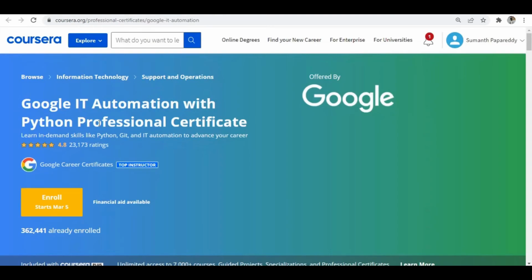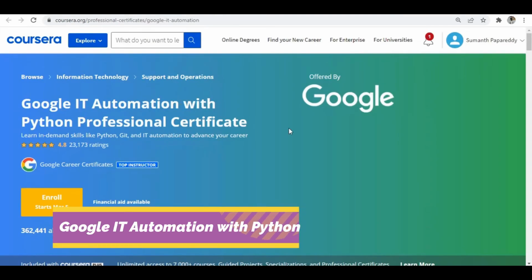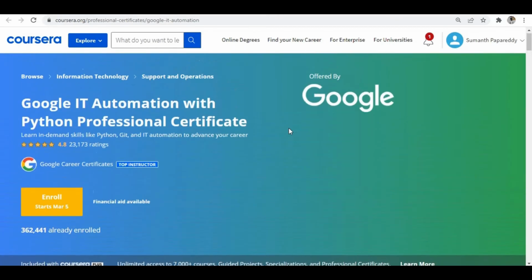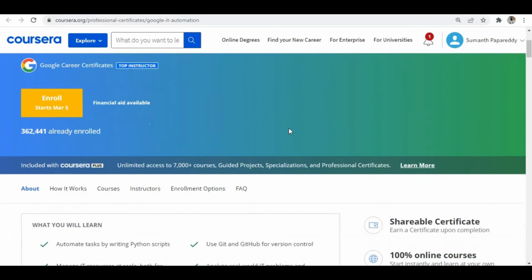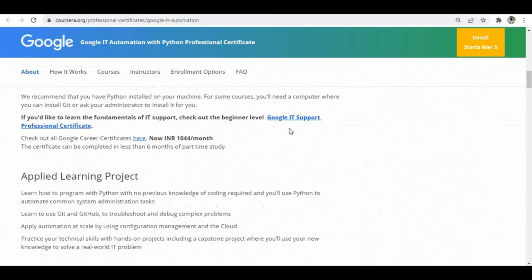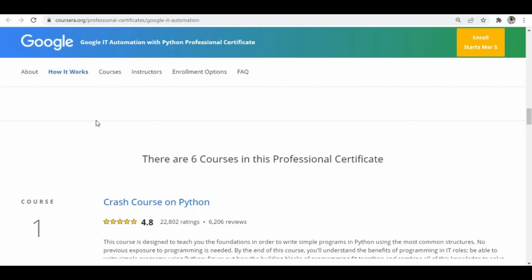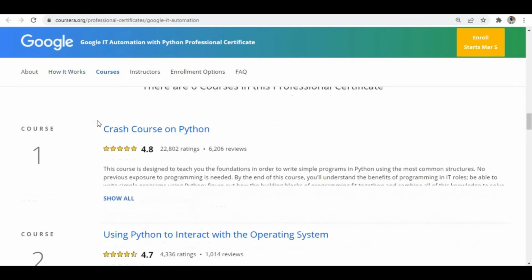And number 3, we have the Google IT Automation with Python professional certificate. I have already created a separate video on this, so you can check it out. Even this is completely worth taking. This professional certificate consists of 6 courses. The first course is a crash course on Python, where you will get to know the Python fundamentals.